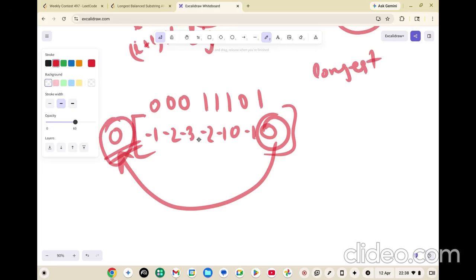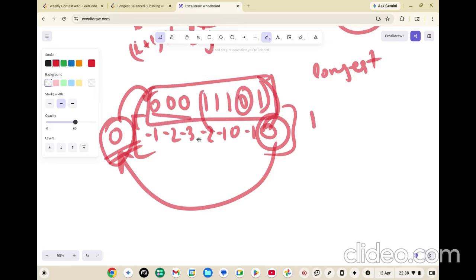So we will say, after this very index, whatever substring you get is balanced. And if you look closely at it, this has 4 zeros and this has 4 ones, right? So ultimately the whole substring is balanced. So this is a method when we don't have swaps.